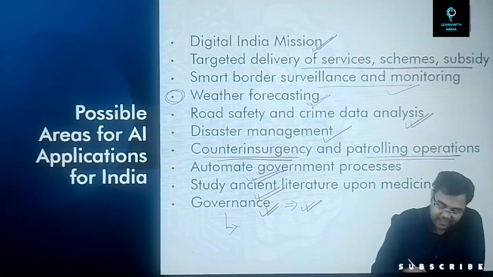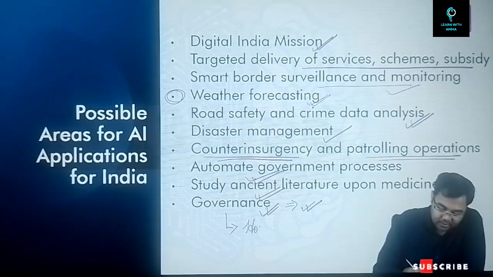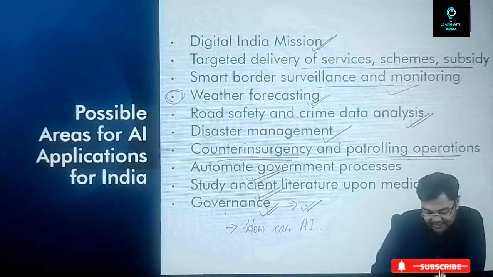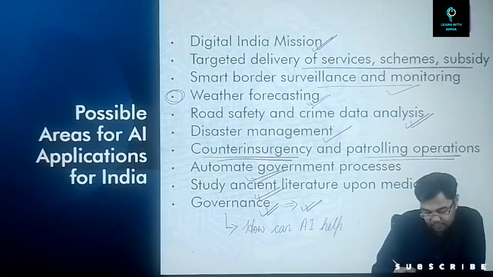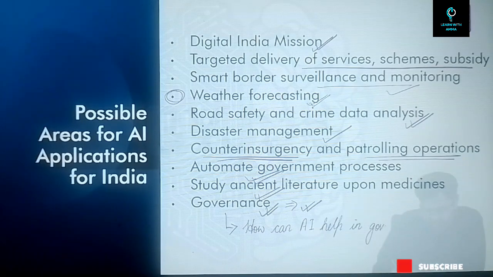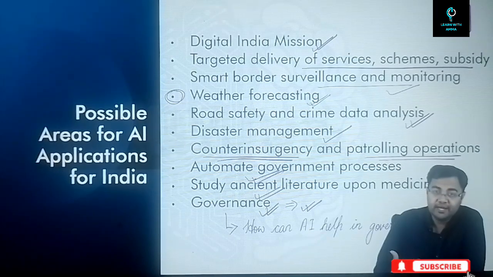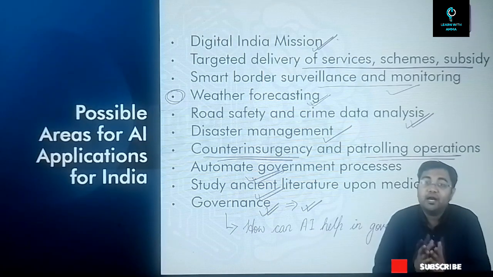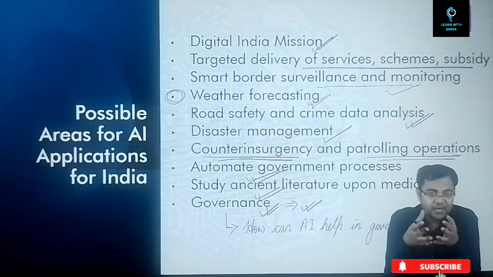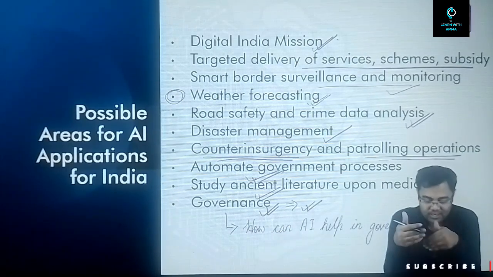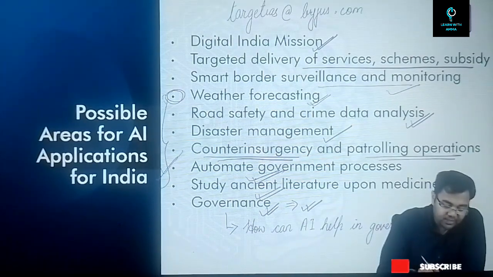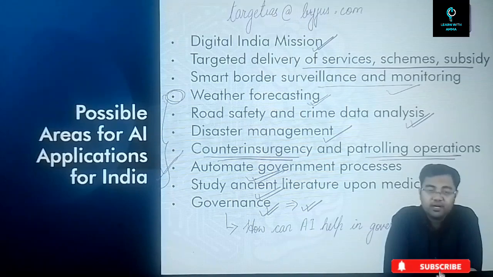A simple question that can be asked is, how can artificial intelligence help in governance? Or how can governance in India benefit from artificial intelligence? This is a question that can come in your mains examination as well. So I would suggest as an exercise for you all that you write an answer to this particular question: how can AI help in governance? So this is about all the possible areas for artificial intelligence applications for India.